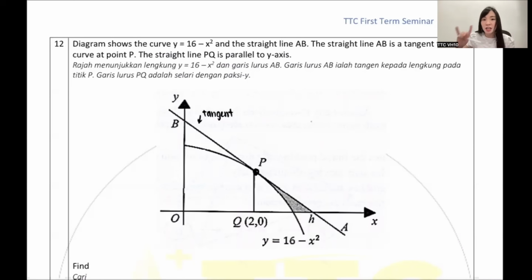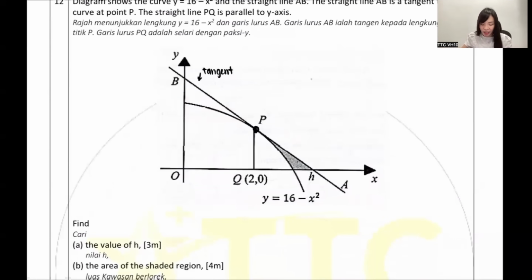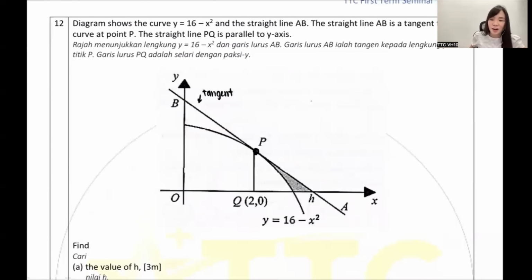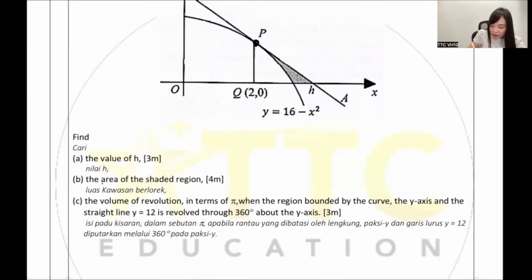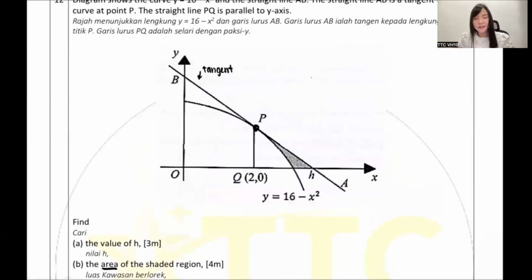Next they say the straight line PQ is parallel to the y-axis. So this one and this one are parallel. That's all they say. Nothing else. A, they say find H. These questions, I repeat again: can you see B is area, C is volume. So B and C is whatever I do today. The A, I repeat, is either under chapter 3 integration, chapter 2 differentiation, or form 4 chapter 7 coordinate geometry. Usually it is these 3.